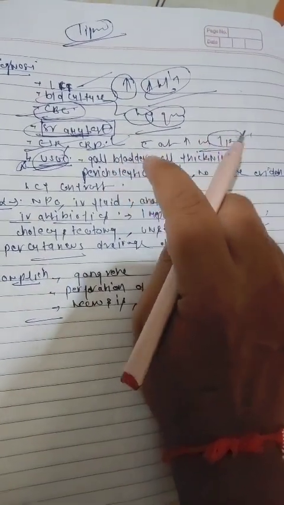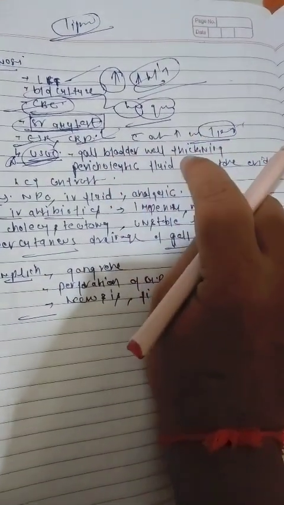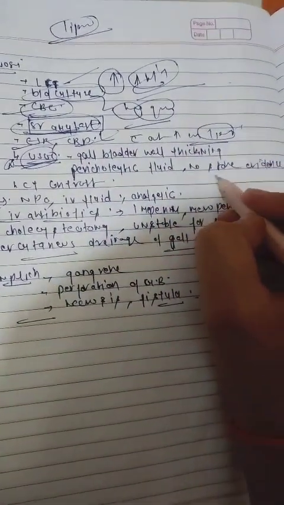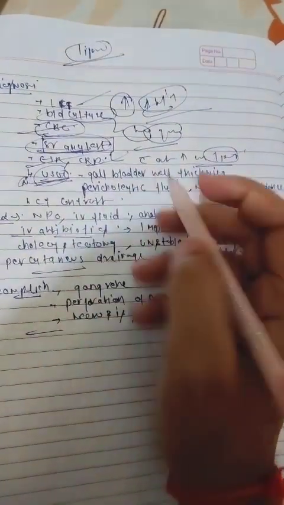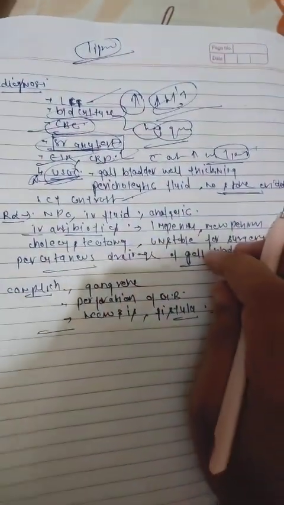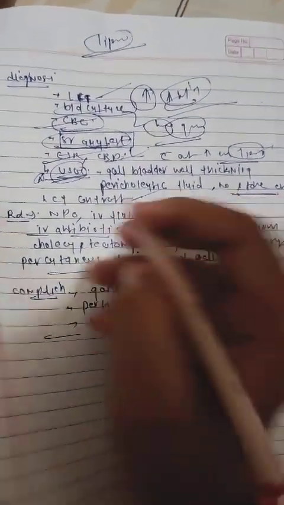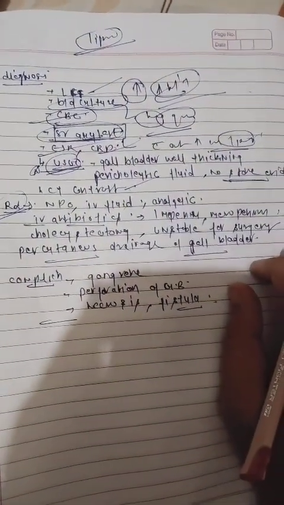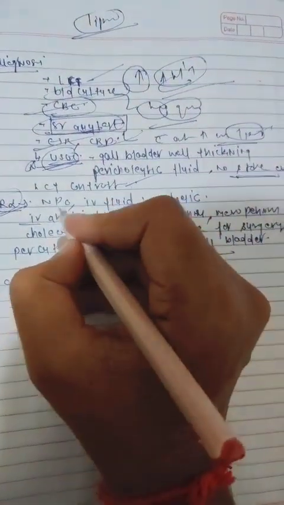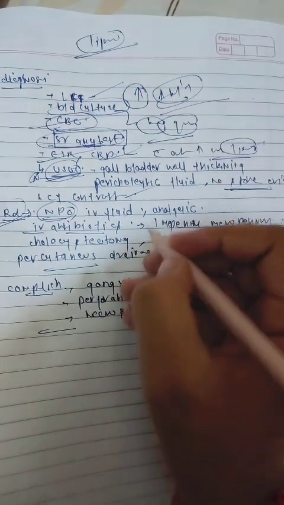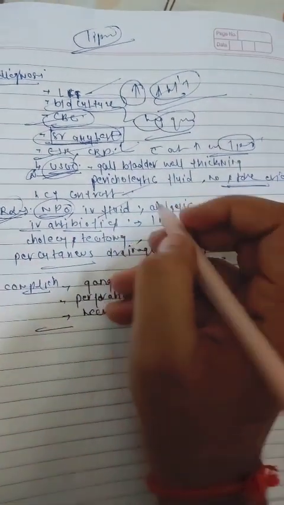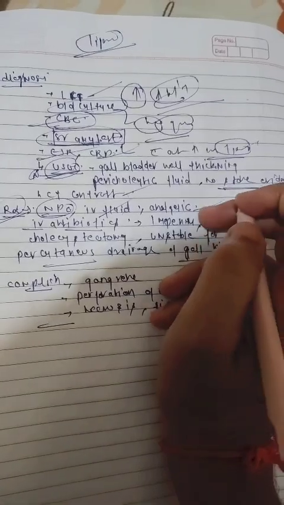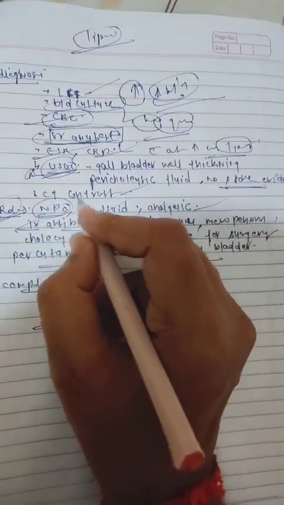The main investigation is USG, ultrasonography. What we will see is gallbladder wall thickening with pericholecystic fluid without evidence of a stone. We can also do CT with contrast. So what is the treatment of acalculous cholecystitis? We keep the patient nil per oral, and we give IV fluid to maintain circulation, analgesic for the pain, and IV antibiotic for the infection.